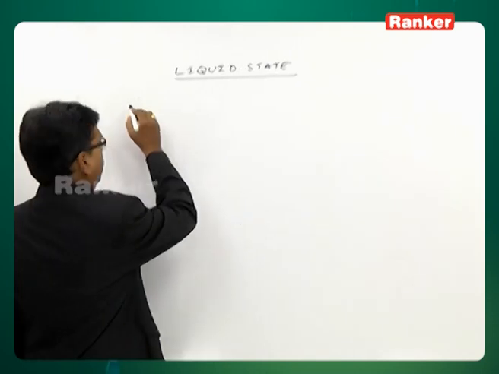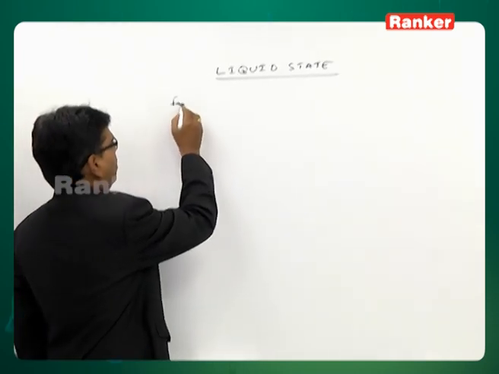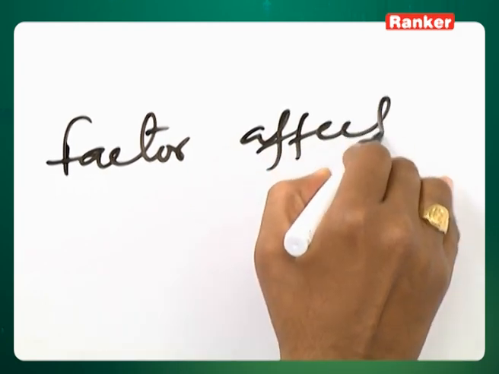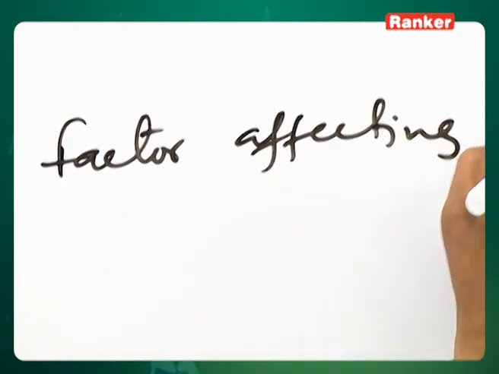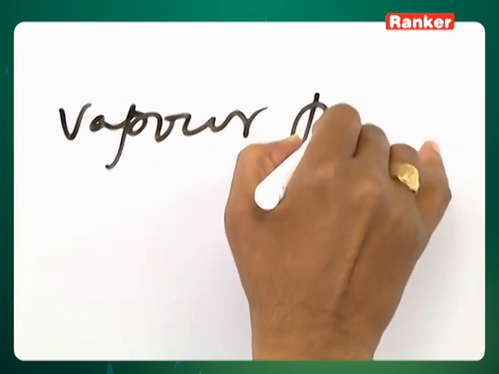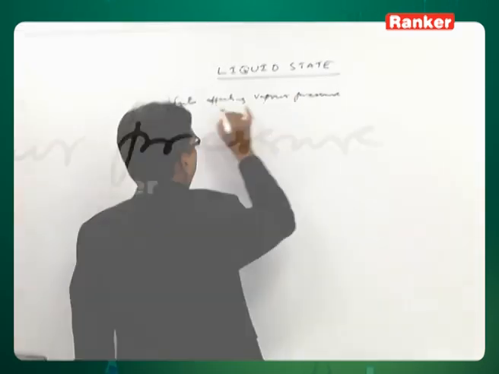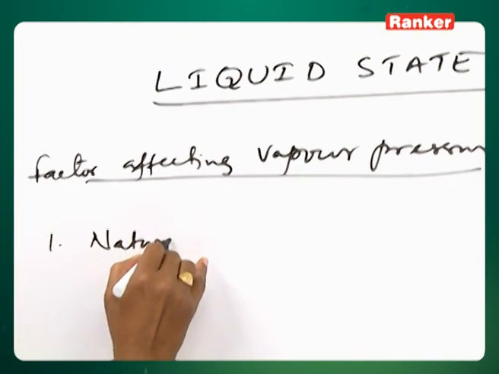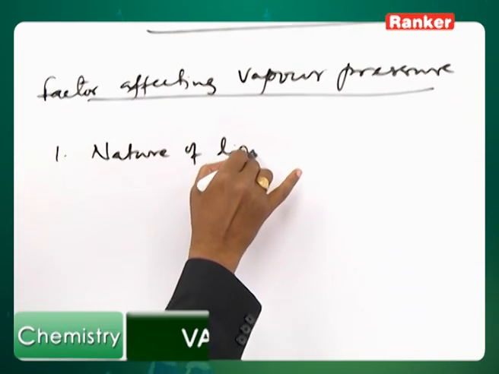Now, the factors affecting vapor pressure. One is the nature of the liquid.